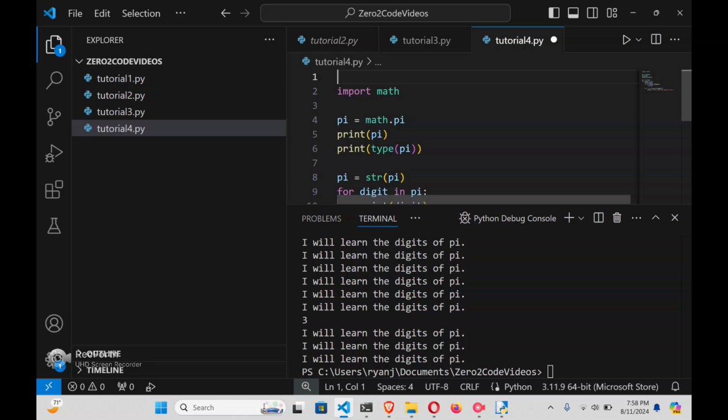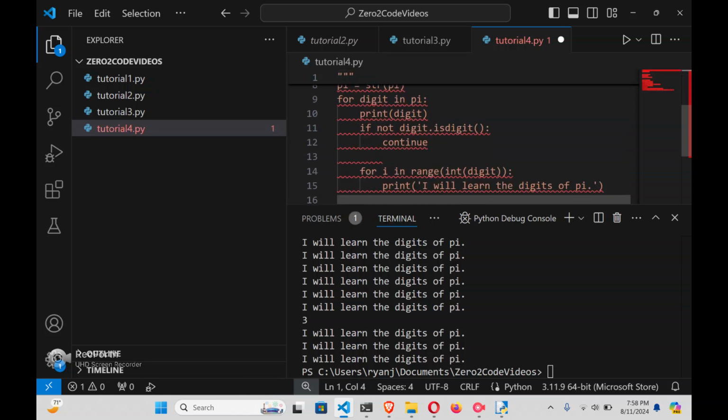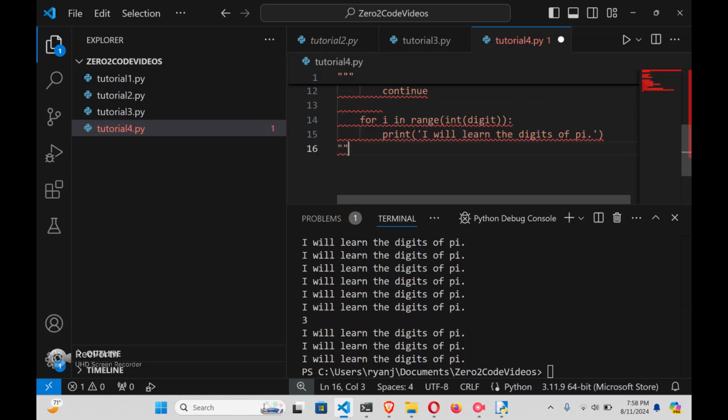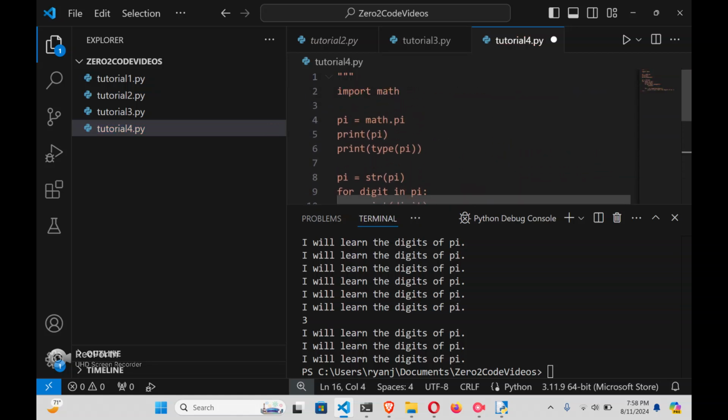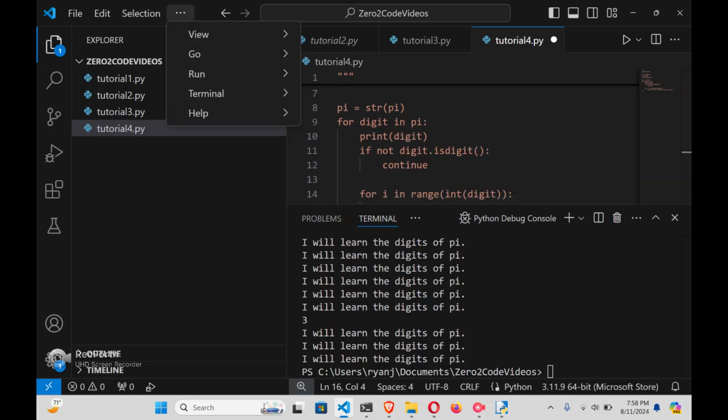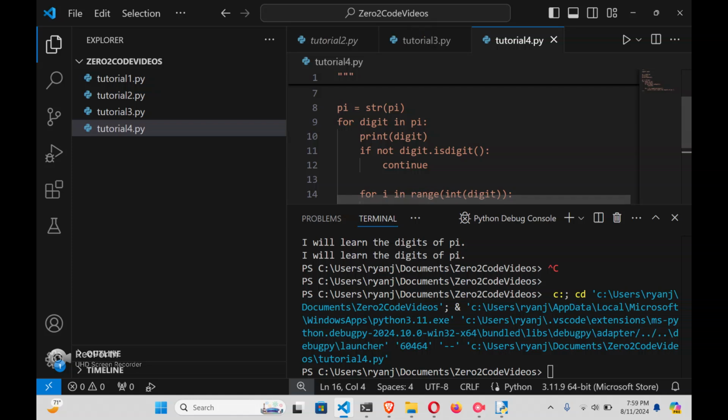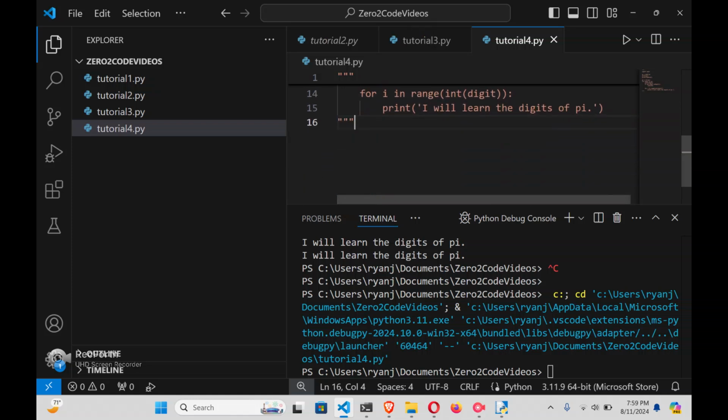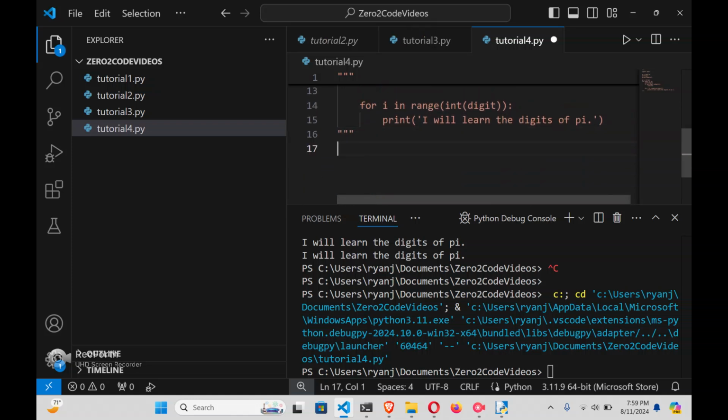So instead of deleting all this, because it did cover some new topics, I'm going to store it. But I'm going to put a triple quote, which is one way of having a multi-line comment. So if I run this, nothing will happen. The computer just ignores what happens inside of these triple quotes. And that's not technically true, but we'll talk about what they really mean in the future.